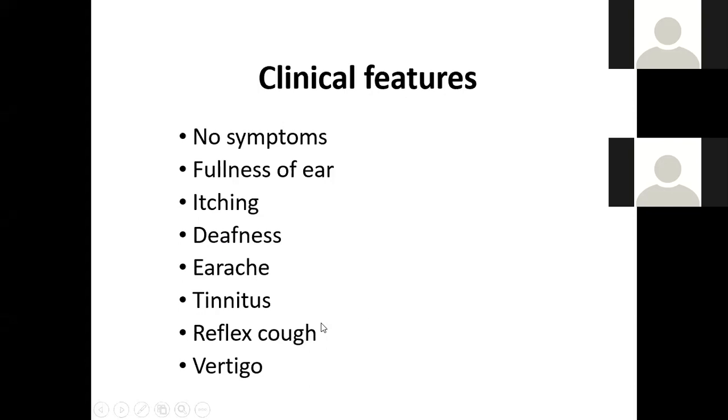Now, sometimes it causes pressure on the secondary tympanic membrane, and whenever there is pressure on the secondary tympanic membrane, there is the excessive movement of the endolymph and perilymph in the internal ear, which can give rise to the vertigo. So we will repeat it once again that the patient may have no symptoms. There may be the fullness of ear, there may be the itching, there may be the deafness, conductive type of deafness, there may be the earache, there may be the tinnitus, there may be the reflex cough, and there may be the vertigo.